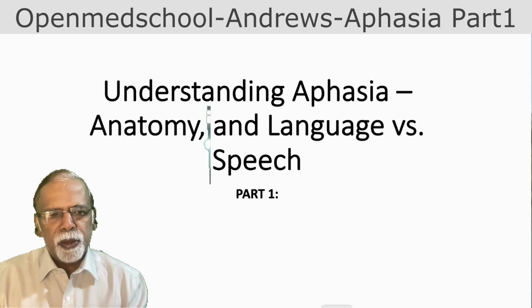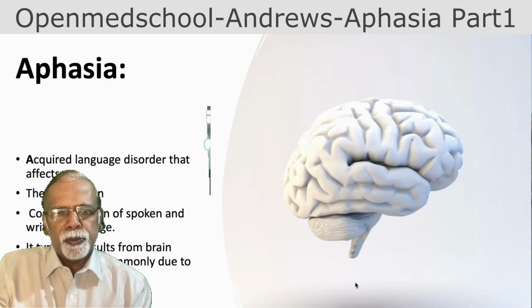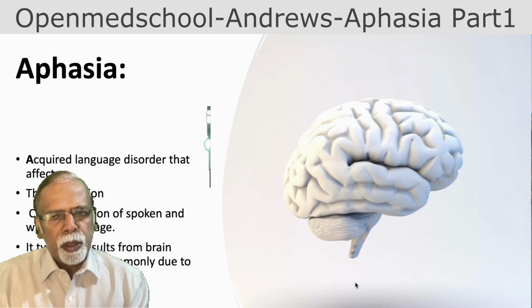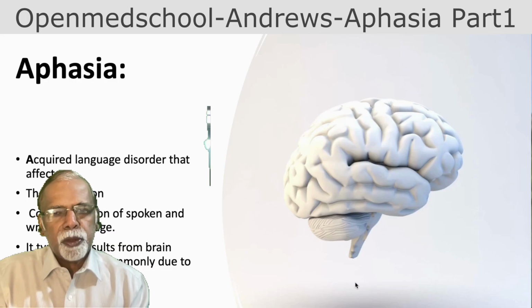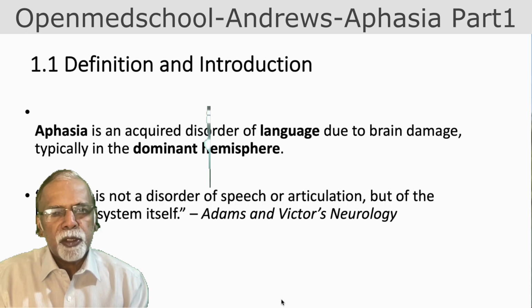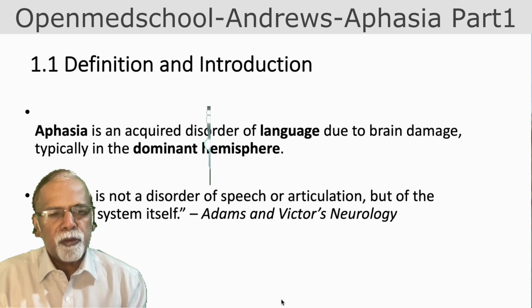Today I'll be discussing aphasia, anatomy, and the difference between language and speech. What is aphasia? Aphasia is an acquired disorder of language, where the production and comprehension of spoken and written language are affected due to damage, most commonly due to stroke. So it's a brain disorder, a cortical problem. Aphasia is not a disorder of speech or articulation, but a disorder of the language system. That's the point to remember.